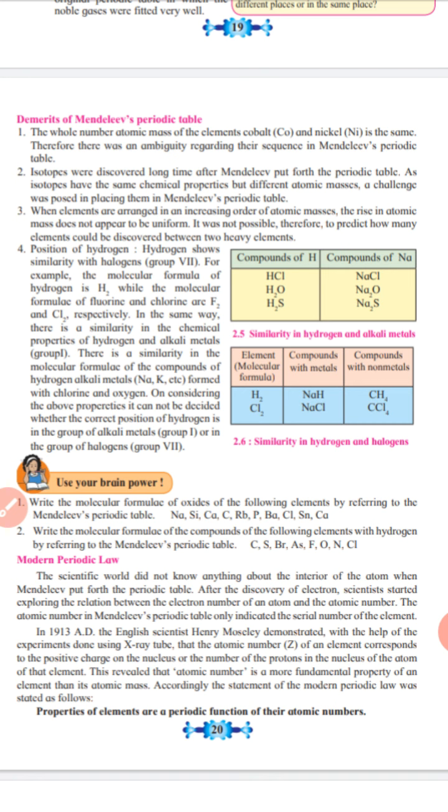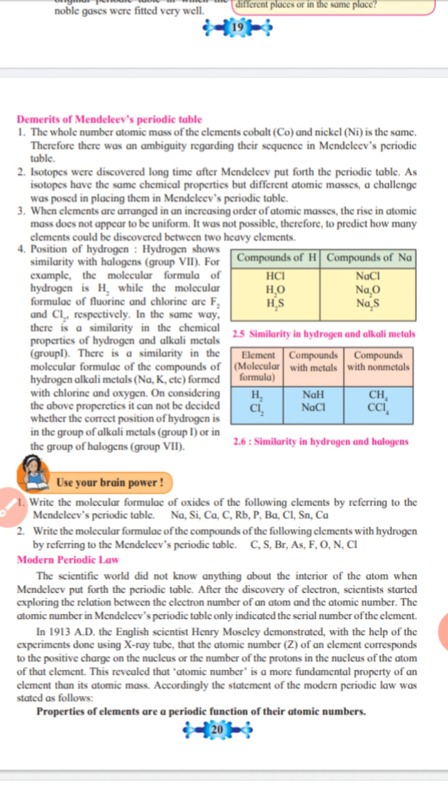So what is meant by isotope? Isotopes means the elements having the same atomic number but different atomic mass are called isotopes.